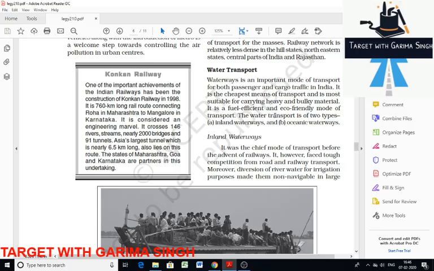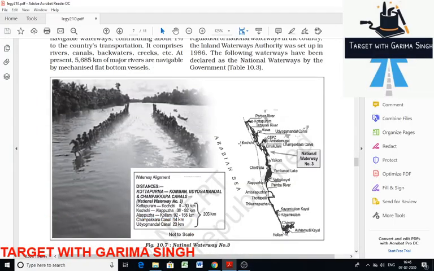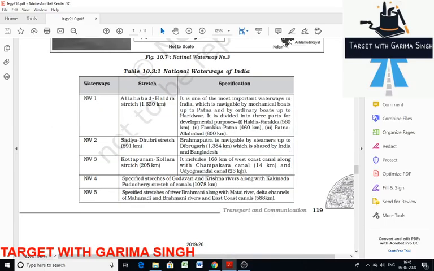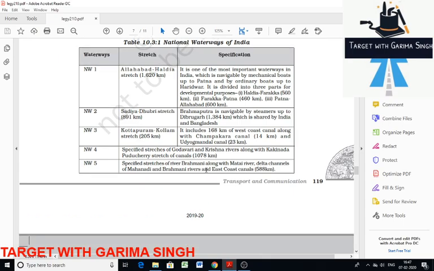Then we will discuss the National Waterways of India. There are five National Waterways of India, and there was a plan proposed to make other waterways also. These are the five: Allahabad, Haldia, Sadiya, Dhubri. It is the longest, and it is made on the Ganga River. Then it's on the Brahmaputra, the Kottapuram to Kollam stretch. Then Kakinada to Puducherry. This was basically the Brahmani River, Mahanadi and Brahmani.